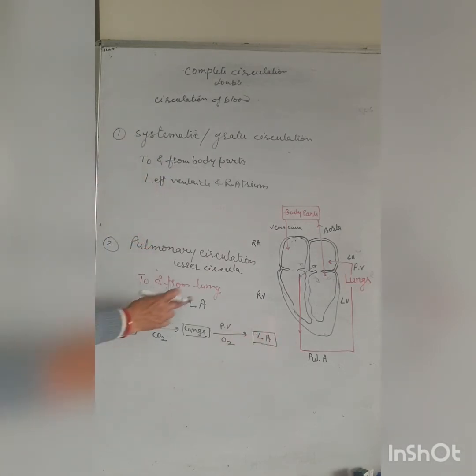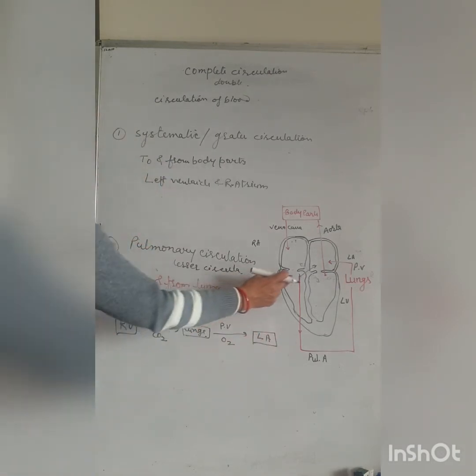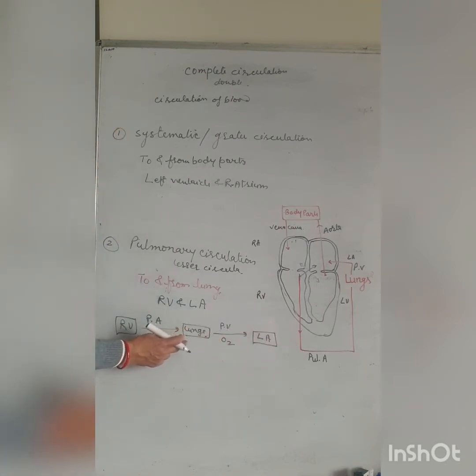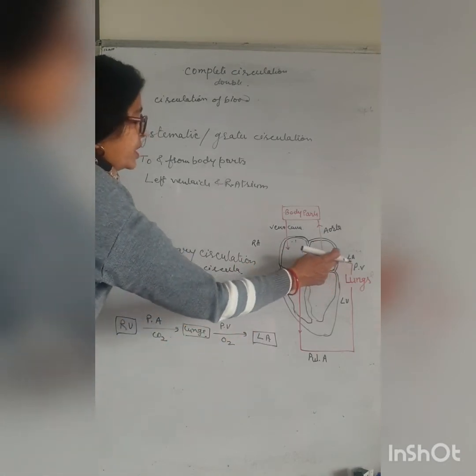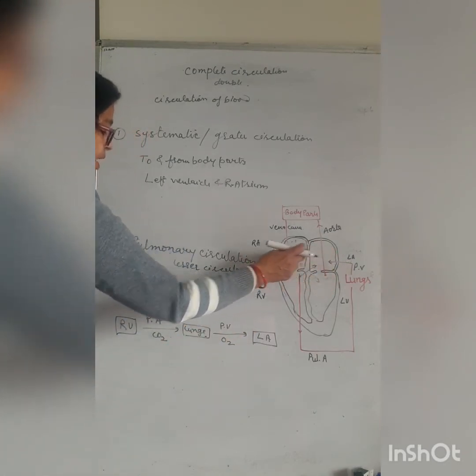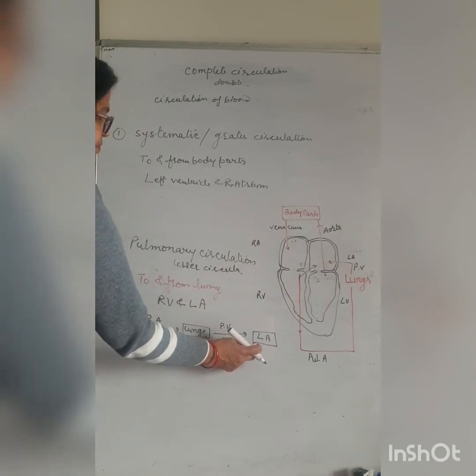From the right ventricle, deoxygenated blood through the pulmonary artery goes to the lungs. And through the pulmonary vein, it is collected into the left atrium.